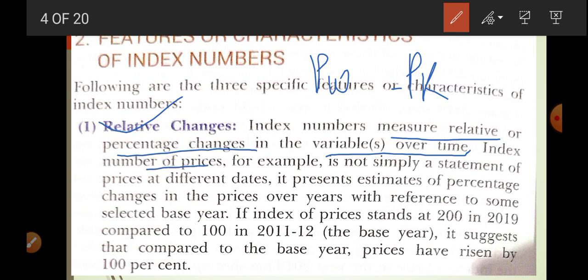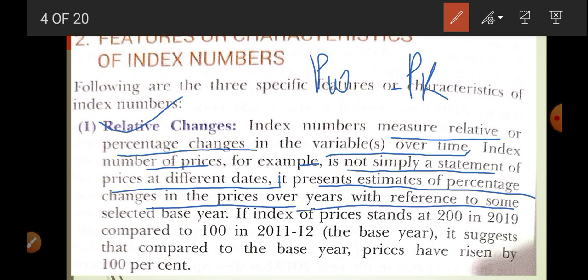Index number of price, for example, is not simply a statement of price at different dates. It presents an estimation of percentage change in the price over years with reference to some selected base year. If index of prices stands at 200 in 2019 compared to 100 in 2011-12, it suggests that prices have risen by 100%. Okay.